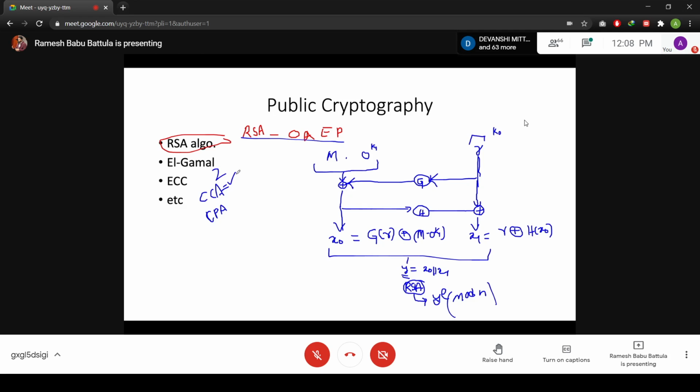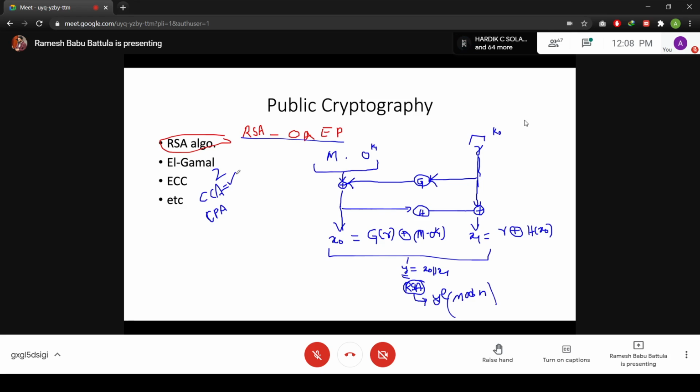Whatever algorithm we study in this course, we always look at whether it is CPA secure, CCA secure, or CCA2 secure, and generally people look for all of this.